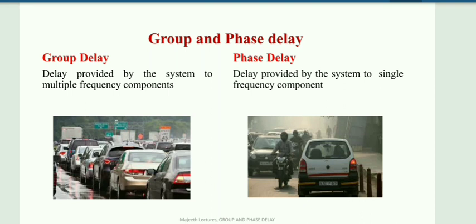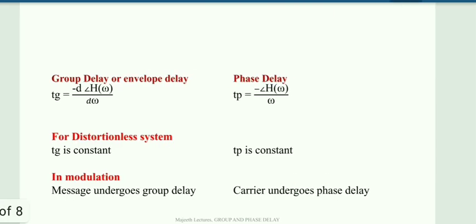For that also I can compare with a real-time example. In a traffic signal, the signal is applicable for all the cars, so every car has to stop. The delay is given to all the cars. Whereas if any car breaks down on the road, not all the cars are stopped, only that particular car is stopped and parked in a nearby area. So that is a delay for only one car. I can correlate that with phase delay, whereas the delay for all the cars I can correlate with group delay. So that is the difference between group delay and phase delay.